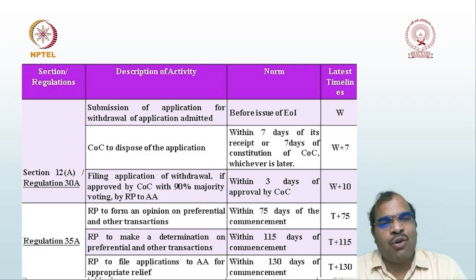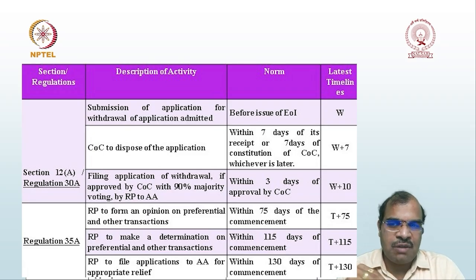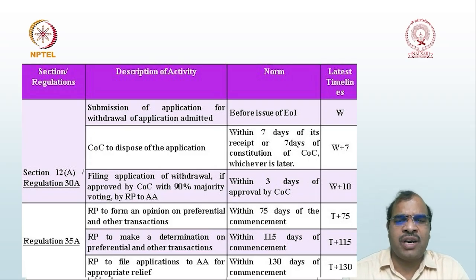The RP is to form an opinion on preferential or other transactions. If preferential transactions are there, those transactions can be excluded. That is within 75 days, T plus 75. Then the RP is to make a determination on preferential or other transactions within 115 days, T plus 115. Then the RP files applications to the adjudicating authority for appropriate relief. Suppose there are preferential transactions where money is siphoned, in such cases the RP can file an application to the adjudicating authority for appropriate relief. This has to be done within 130 days from the commencement. This is about preferential transactions.